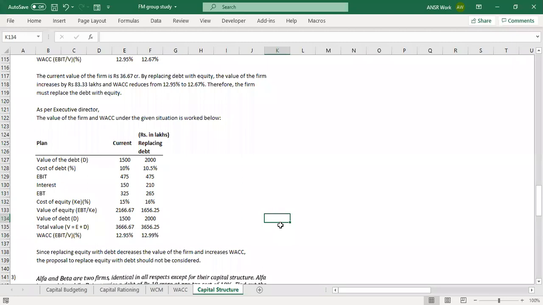Sami, did you calculate? Interest is how much? Could you please go